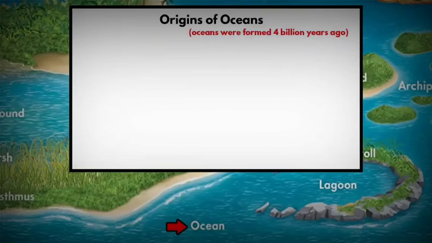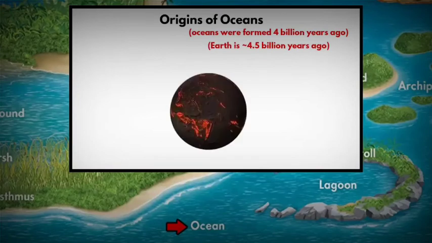The most popular theory behind how Earth got its ocean is that the ocean was formed 4 billion years ago, with the continual degassing of the Earth's interior. We all know that the Earth was formed over 4.5 billion years ago. When the Earth was formed, it was a hot, molten rock. There was no liquid water anywhere on Earth, but the ingredients that were required for water were there.